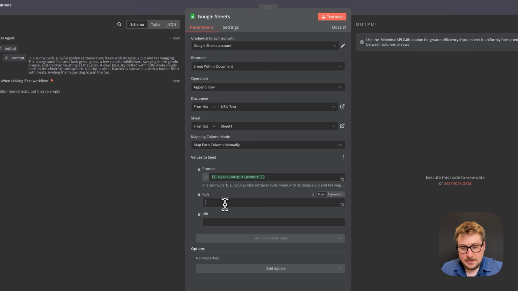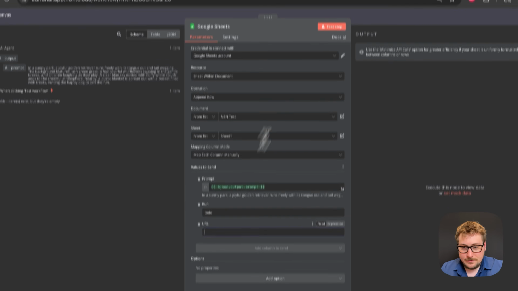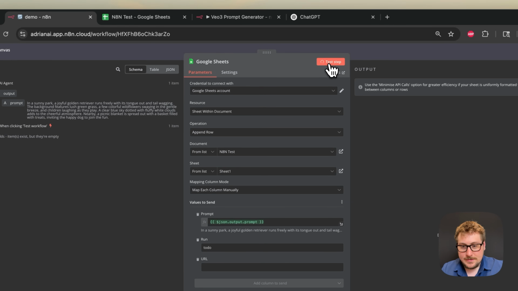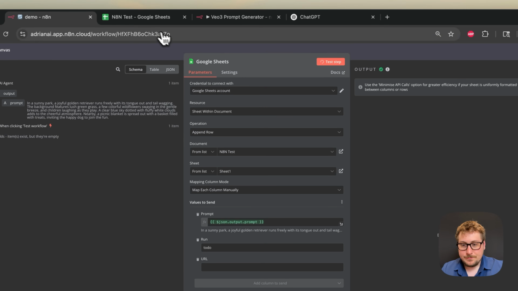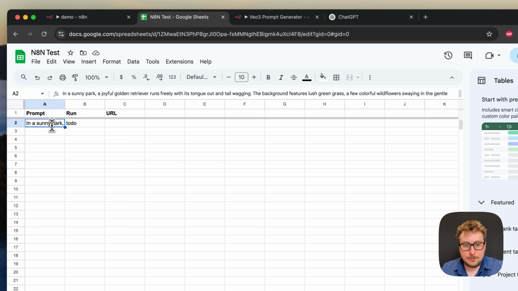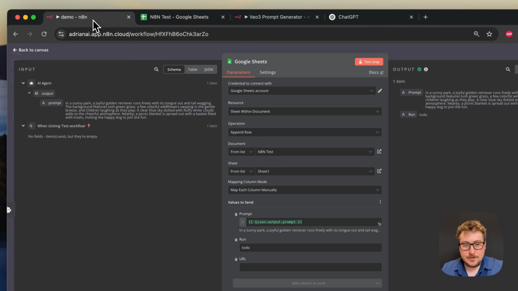So now what we're going to do is take the prompt and put the prompt in here, and then for run we're going to say to do. This is just a code that I'm putting in so that later in the future when we reference it, it shows that it's not done yet in terms of rendering that actual image. And then for URL, we don't need to put anything right here, but I can do a test step right here, and you'll see in a second that now we have the prompt in here, and then we have to do.